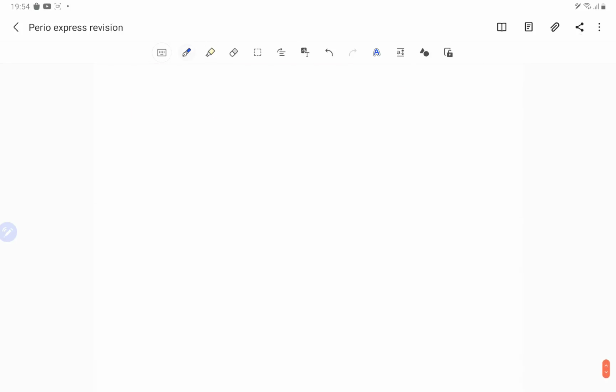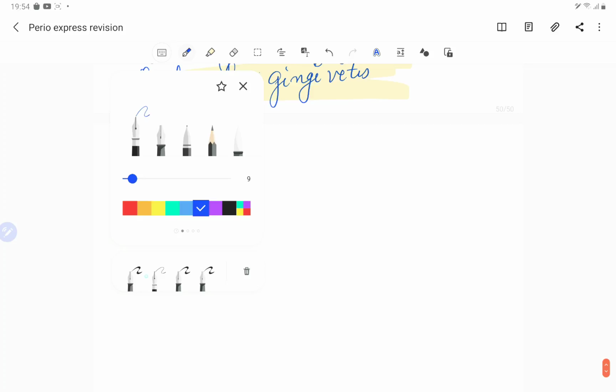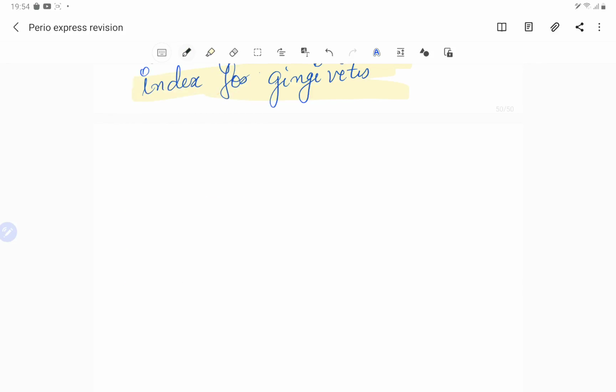Now guys, we know that this gingivitis, or the gingival inflammation, is due to two factors. One is the dental plaque, another one is the host response. The first thing which we have talked about is that there is an imbalance between the dental plaque and the host response. So this imbalance initiates the inflammation of the gingiva.